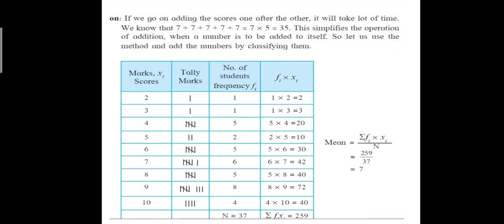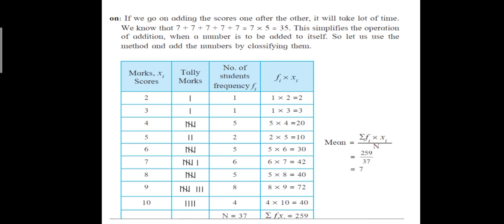After writing 5, at some distance you will show another tally mark. So you will understand that 7 has occurred 6 times. Then 8 has occurred 5 times. 9 has occurred 5 plus 3, that is 8 times. 10 has occurred 4 times.